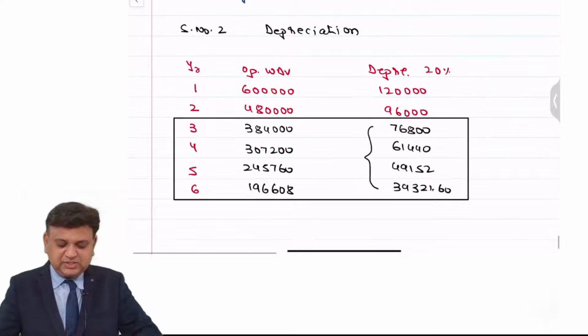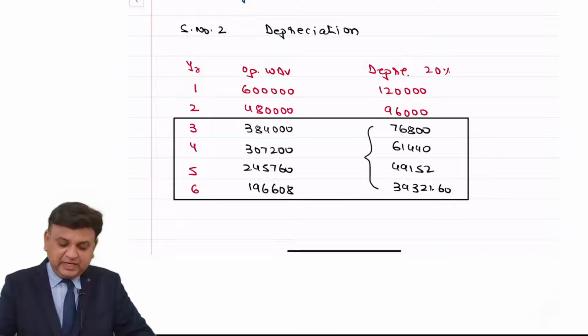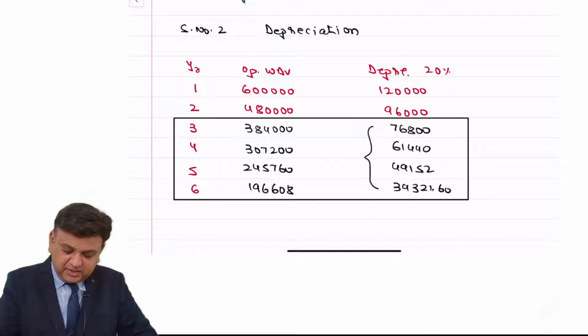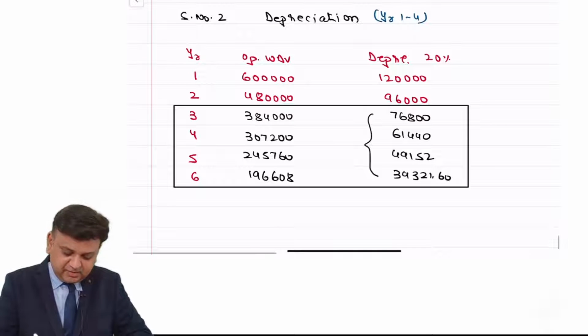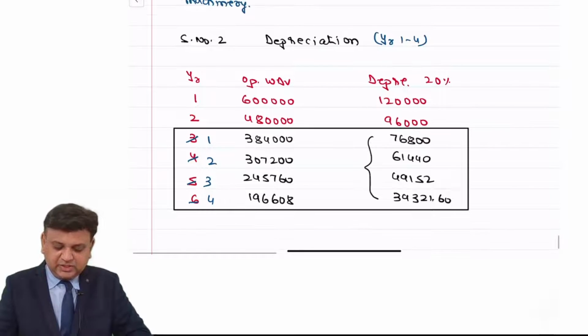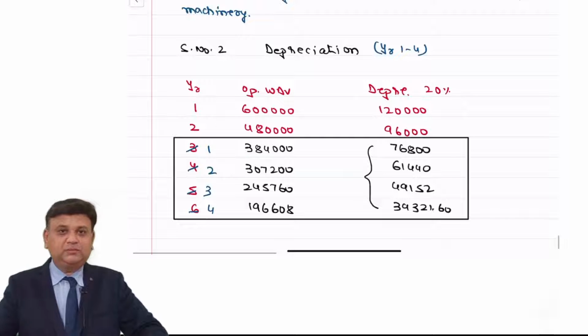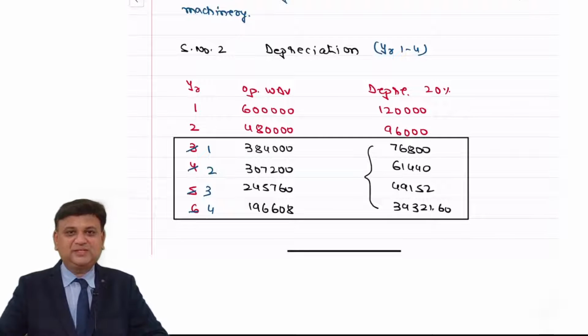So dear students, step number 2, depreciation. In that, basically, we understand it is end of year 1 to end of year 4. First year end, second year end, third year end and fourth year end. This is the depreciation that we will claim in future. Please write down the answer.